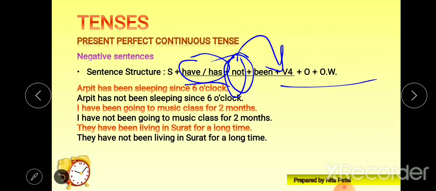After have or has, or wherever you are going to put not, use any kind of helping verb or auxiliary. After that we will put not, and whichever remaining helping verbs there are, we will put them next after not, in any tense.